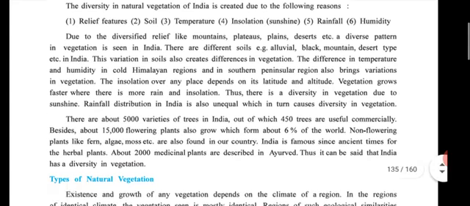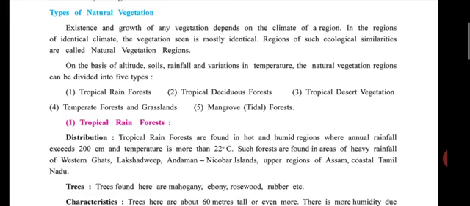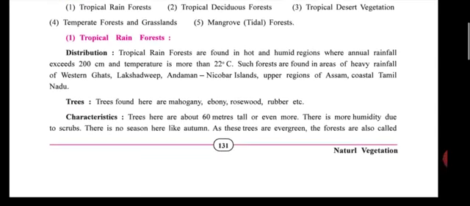Okay, next are the types of natural vegetation. First, only the name or types of natural vegetation you can read. Then tropical rainforest: only centimeters, Celsius, types of trees and characteristics you can read. Not word to word, you need to just read main points, not word by word.